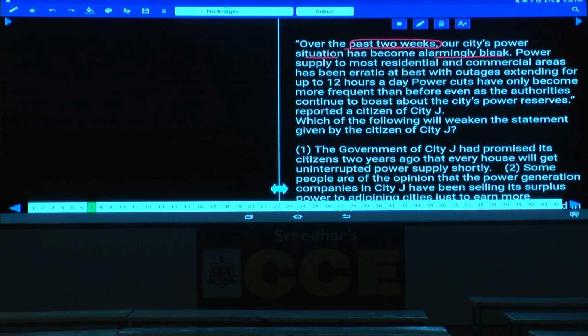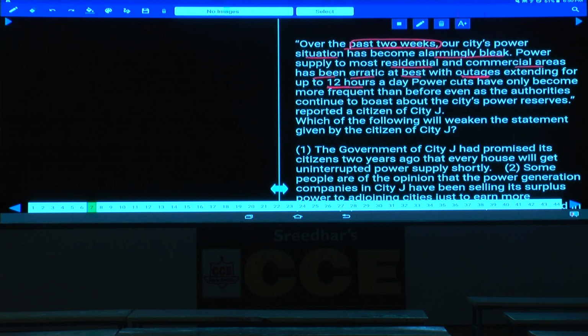And power supply to most residential and commercial areas has been erratic. Then what do you mean by this erratic here? Erratic means we are not sure about this one, when the power comes and when it goes off. Eppudu vastundo teliyadu, eppudu potundo teliyadu. And erratic at best, with outages extending for up to 12 hours. What do you mean by this one? Outages here, outage means there is no supply at all. In some of the cases in this power supply, power cuts, we have to wait for at least 12 hours a day for the power to come. Okay, outages means no power supply, extending for up to 12 hours a day.